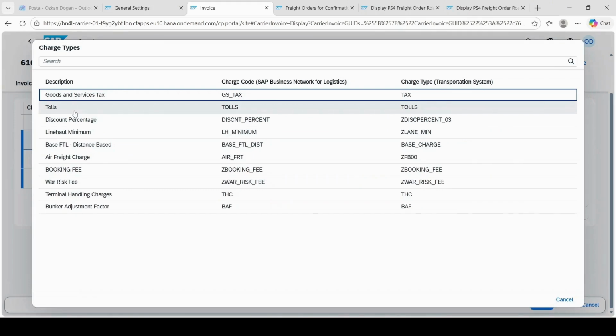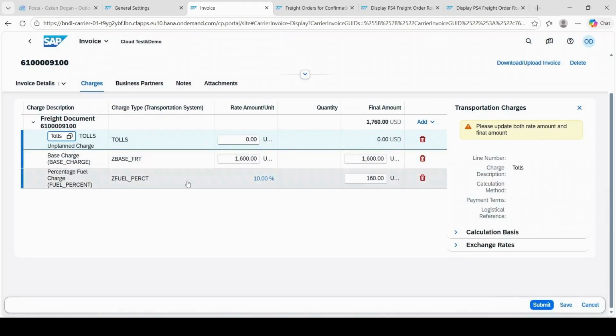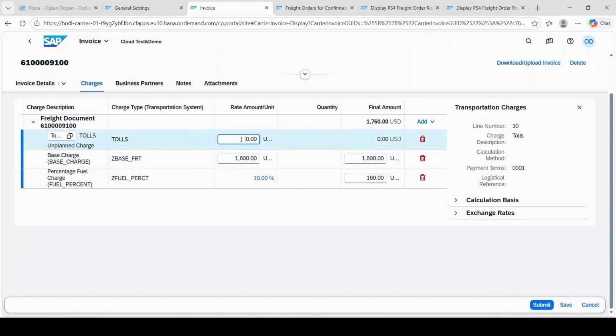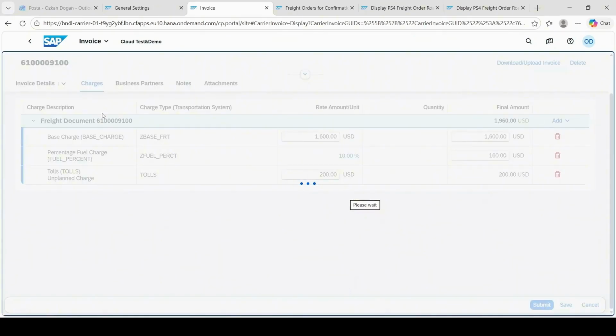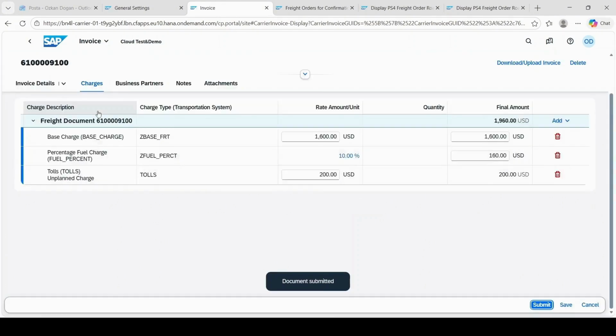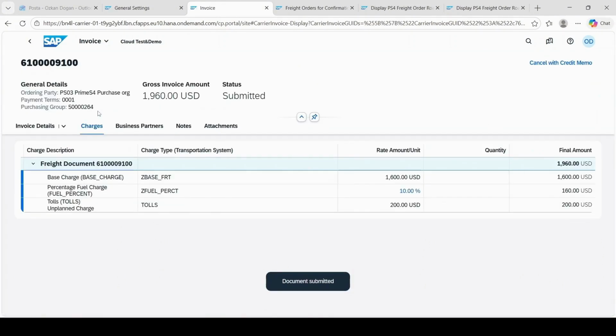I want to add the charge code here. I will make it $200 for the process. I will save and submit. Yes, one of them is submitted.